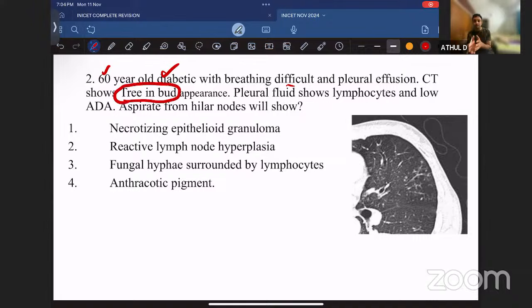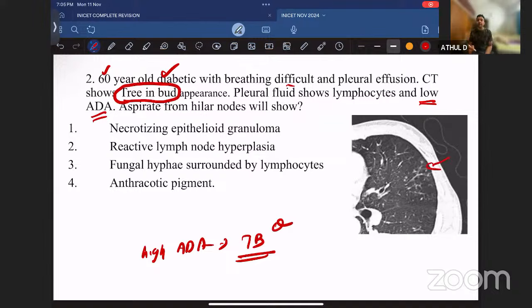And some of the students were in doubt whether a low ADA level or a high ADA level was given. I'm not sure. So if high ADA and tree in bud, then there is no doubt that it will be TB. If the question showed a history of fever and high ADA levels, then there is no doubt. Whenever there is a tree in bud like appearance, that is definitely tuberculosis.